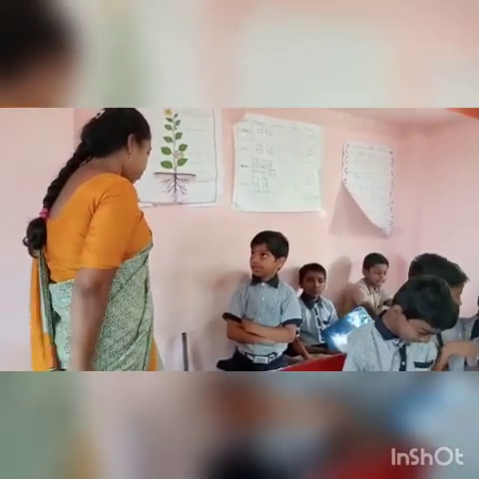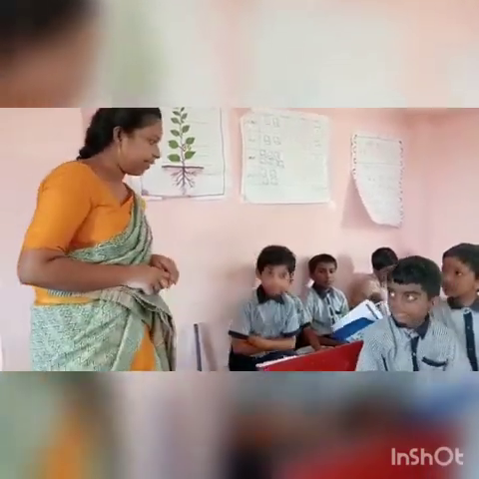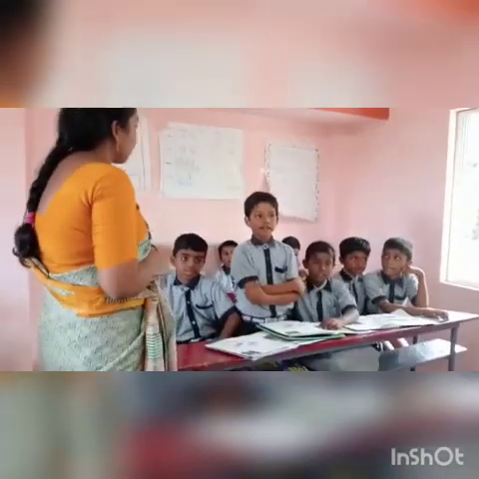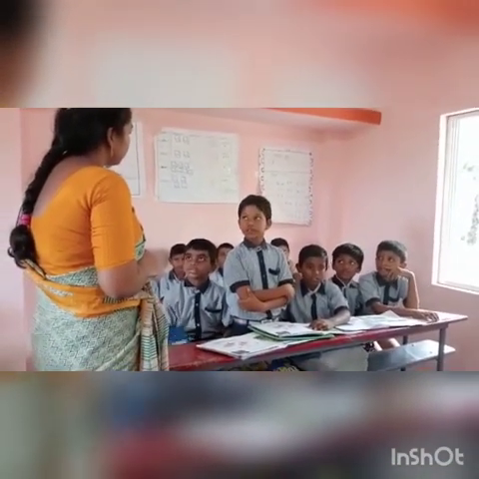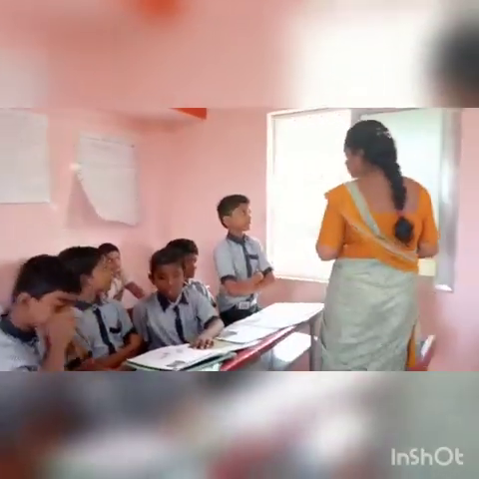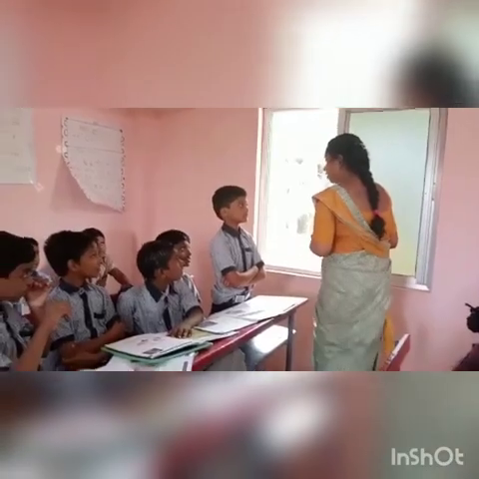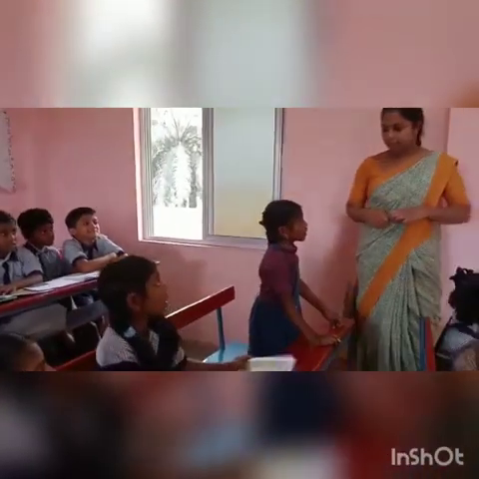What are they? Sit. Prashant, what is the meaning of land? Sit. What are the blue color on the earth? Sit. Others stand up. What are the green color on the earth?